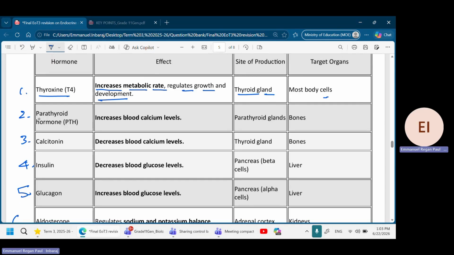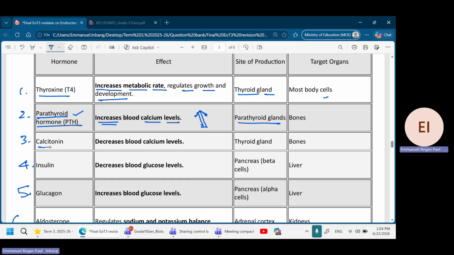Okay, next. Parathyroid hormone, the PTH. So who produces it? Parathyroid gland. That's easy. Parathyroid gland produces parathyroid hormone. So what is the function of parathyroid hormone? See here, increases calcium level. So let me put an arrow up. This will increase the calcium level.